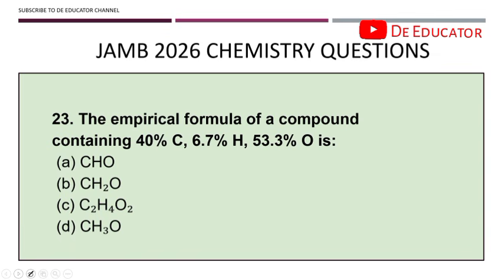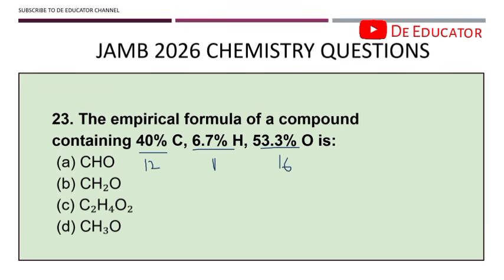The empirical formula of a compound containing 40% carbon, 6.7% hydrogen, and 53.3% oxygen is. Calculating the empirical formula is also a very simple calculation. You should know the relative atomic masses of these elements. Carbon is 12, so we divide 40 by 12. Hydrogen is 1, we divide it by 1. Oxygen is 16, we divide by 16.